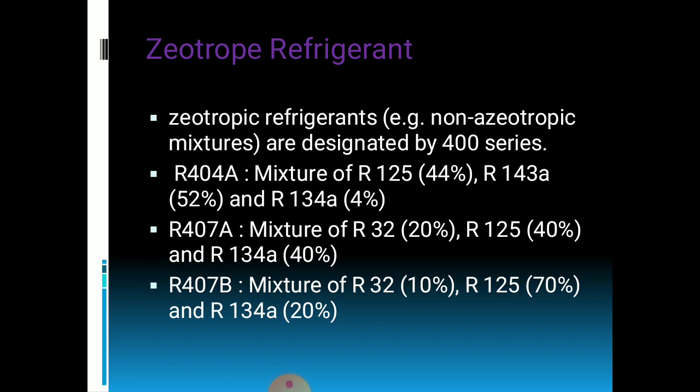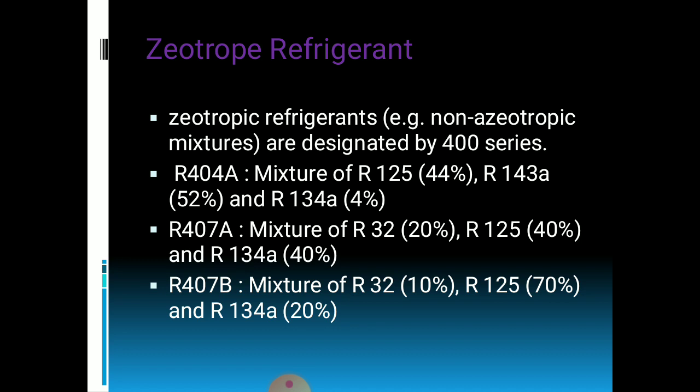For example, refrigerant 404A is a mixture of refrigerant 125, refrigerant 143A and refrigerant 134A. Likewise, we have 407A and 407B. These are the examples of zeotrope refrigerants.